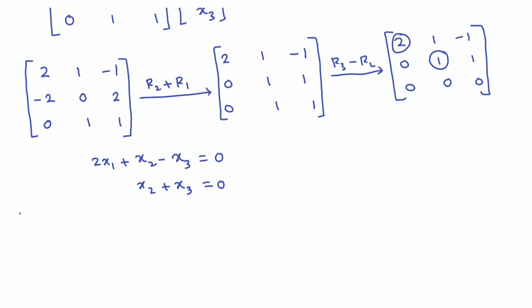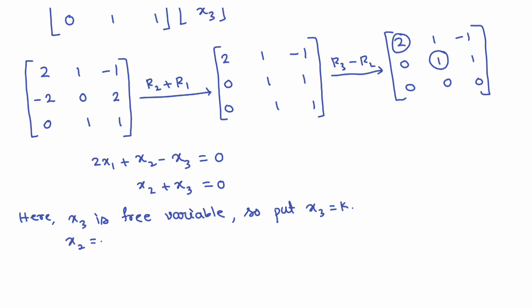Okay, and here x3 is a free variable, so put x3 equals to k. So if x3 equals to k, then x2 equals to minus k, yes or no? And x1 equals to x3 minus x2 divided by 2.